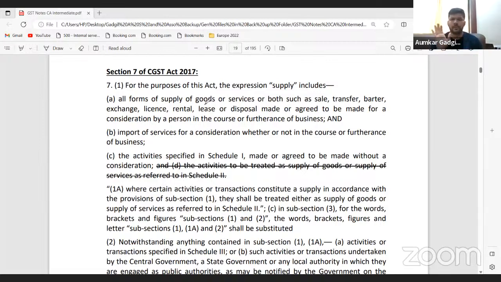Clear enough? Fair. Now, when I say leasing of land, leasing of building, leasing of warehouses for a period of 5 years, 7 years, 10 years, whatever may be the time frame, in these cases of lease and rental, we will be liable for GST because you have rented out your space for a consideration in the course or furtherance of business. So friends, if there is a leasing or rental transaction in the course or furtherance of business, then it will be liable for GST.